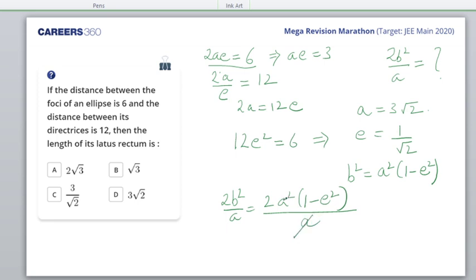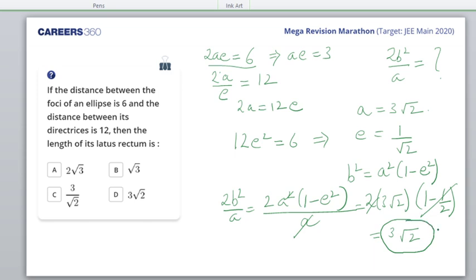So a and a get cancelled. 2a, a is 3 root 2. 1 minus e square, e is 1 by root 2, so e square is 1 by 2. So 1 minus 1 by 2 is half, so this and this get cancelled. What do I get? 3 root 2. That is the answer we are looking for.